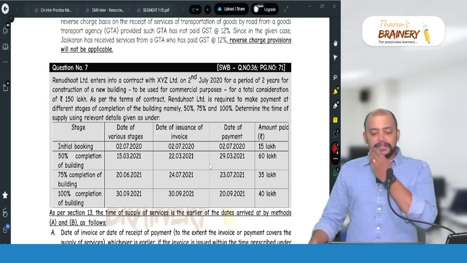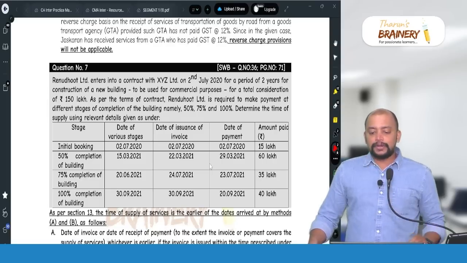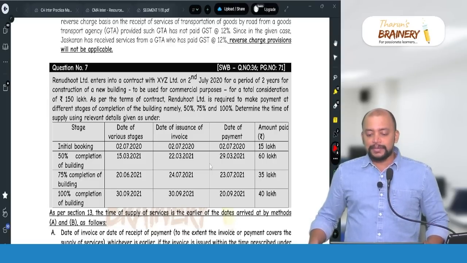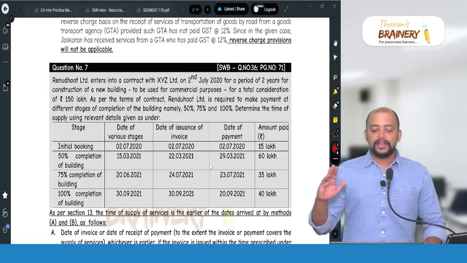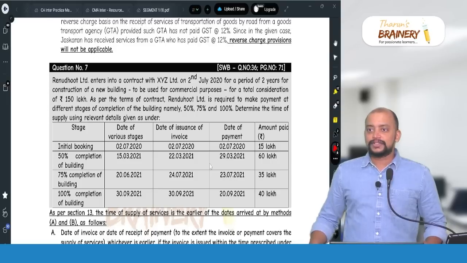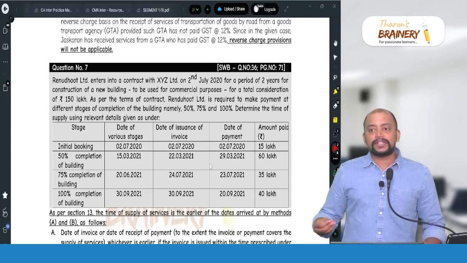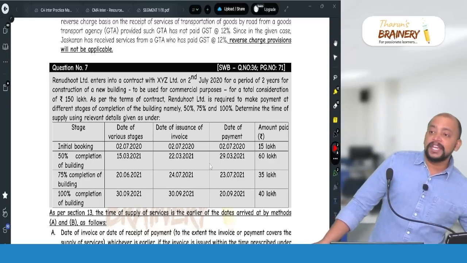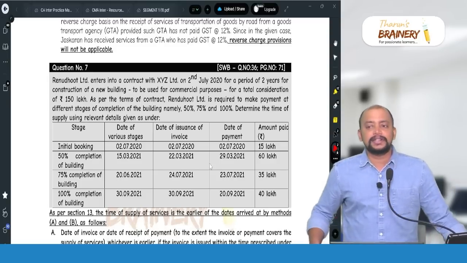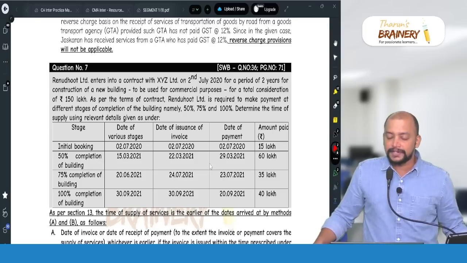As per the terms of the contract, Renudut Limited is required to make payment at different stages of completion of the building. So it's a continuous supply of service. A service which takes more than 3 months to complete and involves periodic payment obligations is known as a continuous supply of service.